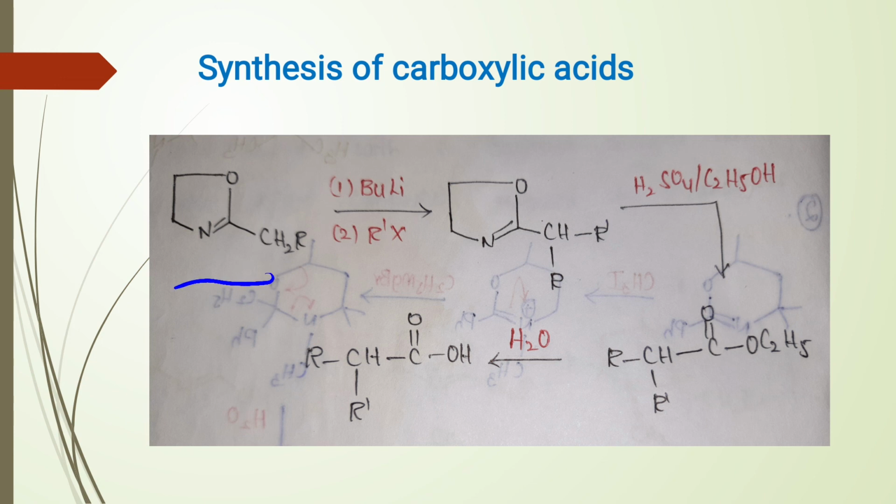When this oxazoline derivative is treated with butyl lithium, which acts as a base, the butyl carbanion formed from this butyl lithium abstracts more acidic hydrogen from oxazoline and forms a carbanion, and this carbanion reacts with alkyl halide and forms a new bond with R group.